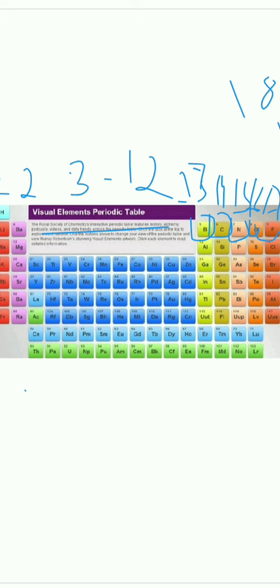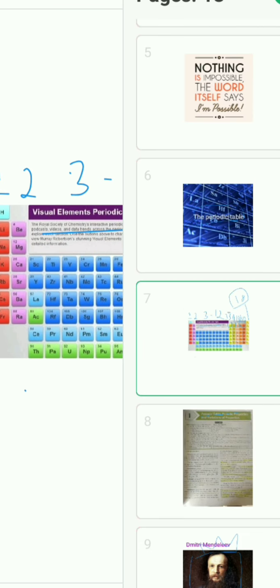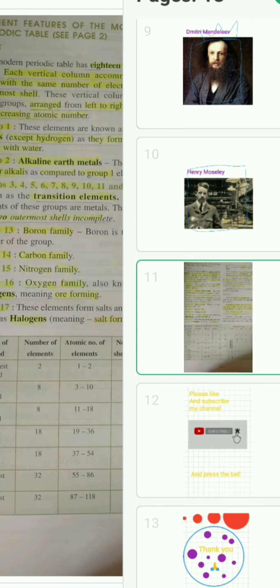And group 17. Group 17 is also known as halogens. Halogens because halogen is derived from a term where halo means salt and gen means producer. So halogens are combinedly known as salt producers. So their compounds always form salts. So they are known as salt producers. Group 18 has been given a specific name, that is zero group, rare gases group, noble gas group, etc. So this is how we completed the naming of the groups.